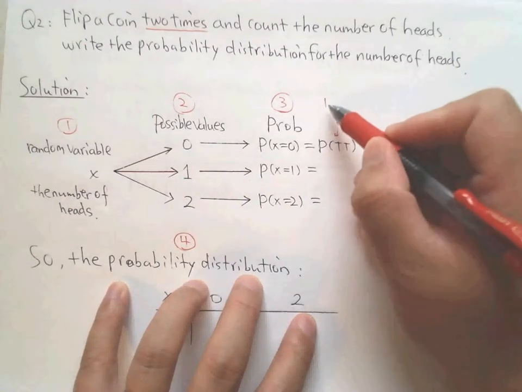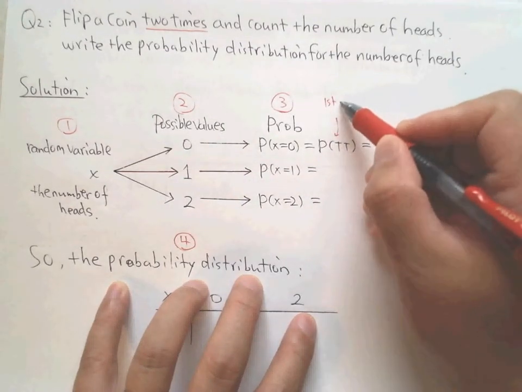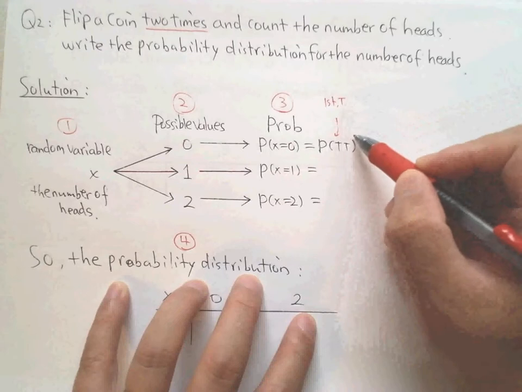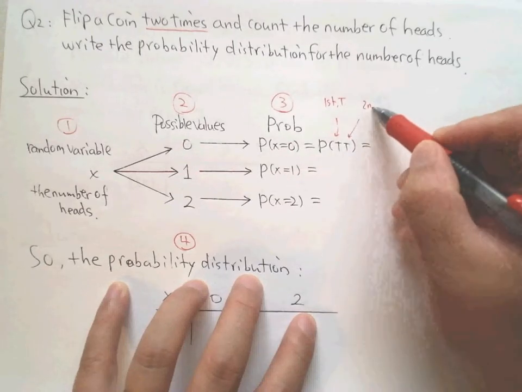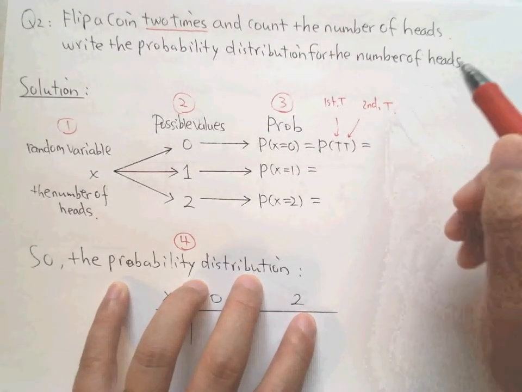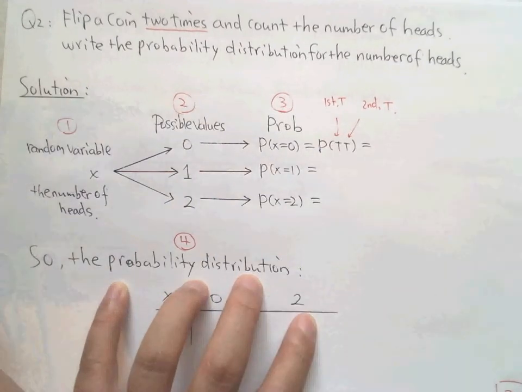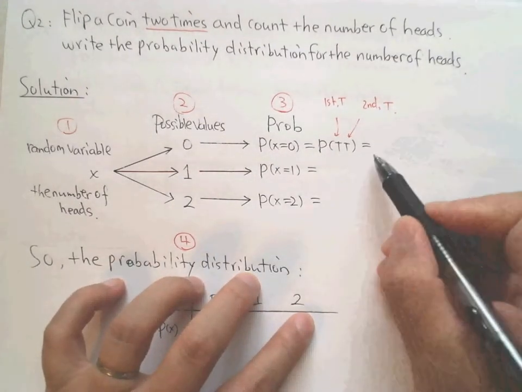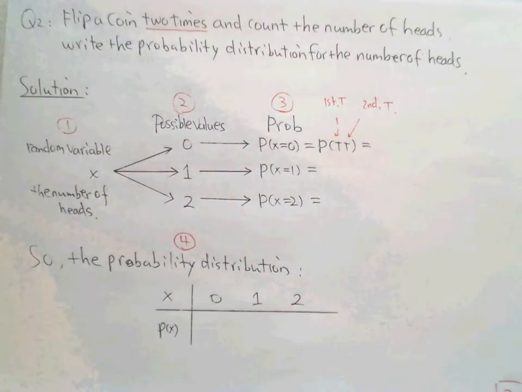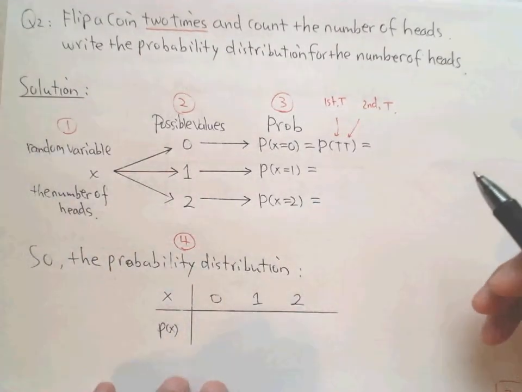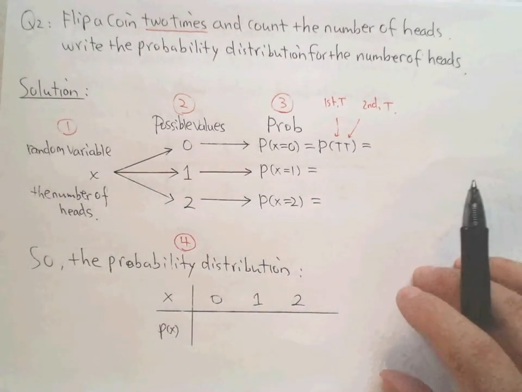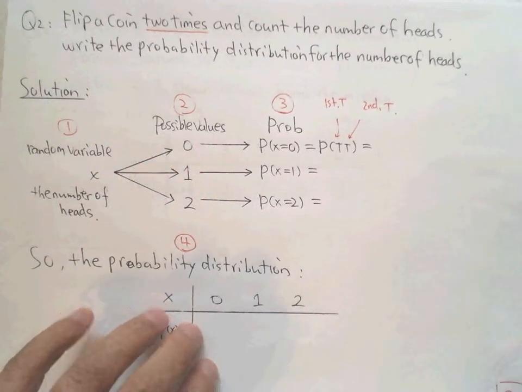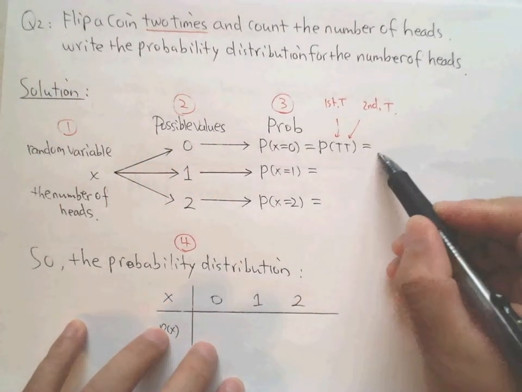So this is the first flip getting a tail, and the second flip you also get a tail. But these 2 steps of probability, you remember, we learned the multiplication probability. So how do you do it? This should be the basic calculation, right?